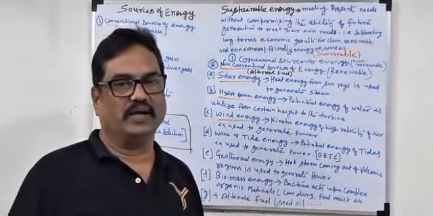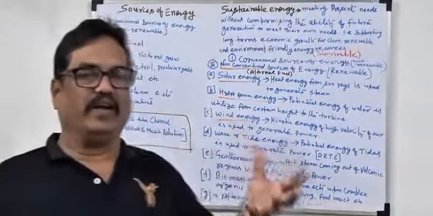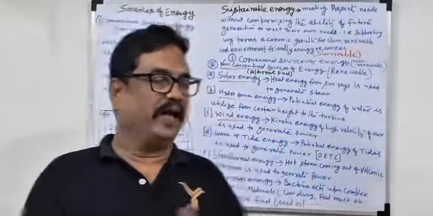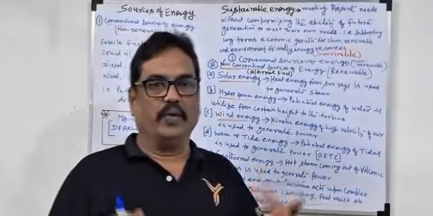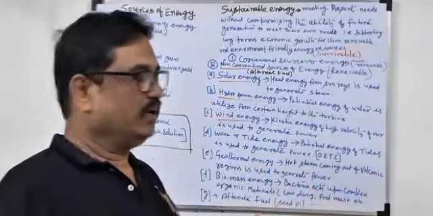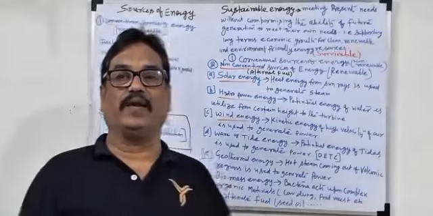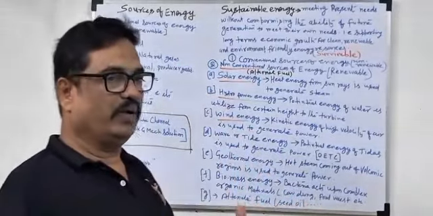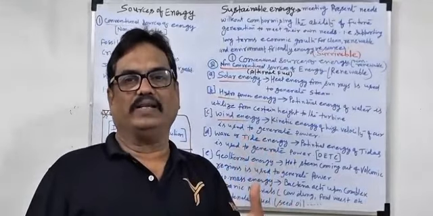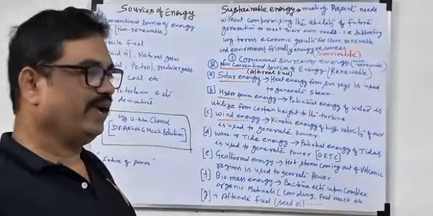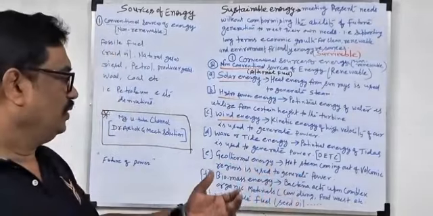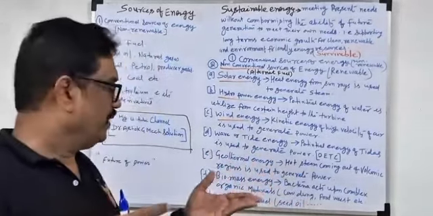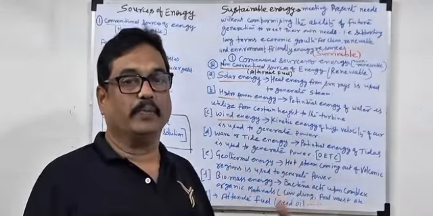Alternate fuels. What is alternate fuel? Alternate fuel means seed oil. From oily seeds, when pressed, that oil will come. That oil we cannot use directly. So that oil we take to the biogas plant. One process is the transesterification process. In that transesterification process, the seed oil is mixed with KOH or NaOH and alcoholic fuel, and boiled. So that way we can separate the oil and glycerol. The glycerol will be separated from the oil. That oil is known as biodiesel.